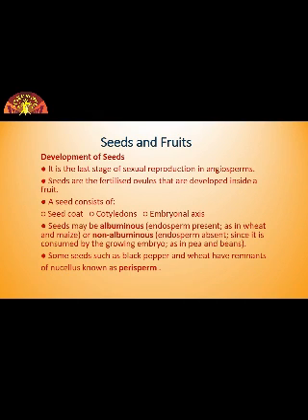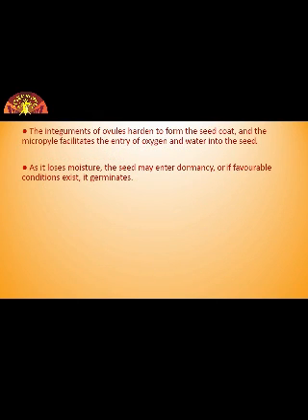Now what happens? Integuments of ovules. We have seen the structure of ovule in which integuments are also there. So after seed formation, integuments of ovules become hard, tough protective seed coats. The micropyle remains as a small pore in the seed coat, and this micropyle facilitates the entry of oxygen and water into the seed during germination.